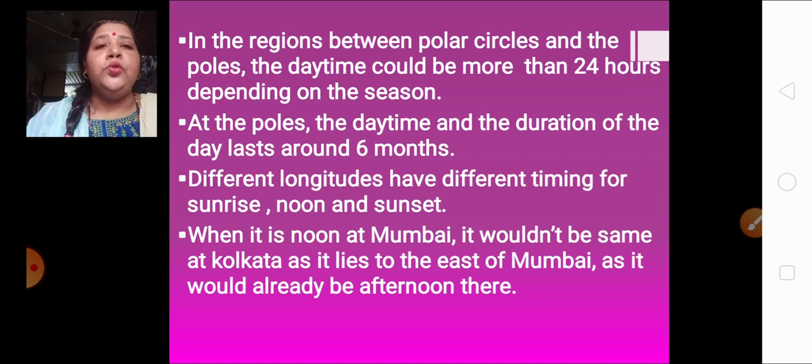When it is noon at Mumbai, it wouldn't be the same at Kolkata. Why? As Kolkata lies to the east of Mumbai, and already it is past noon over there in Kolkata. It has already passed noon in Kolkata. That means because Kolkata is towards the east, and you all know east is always ahead of west.